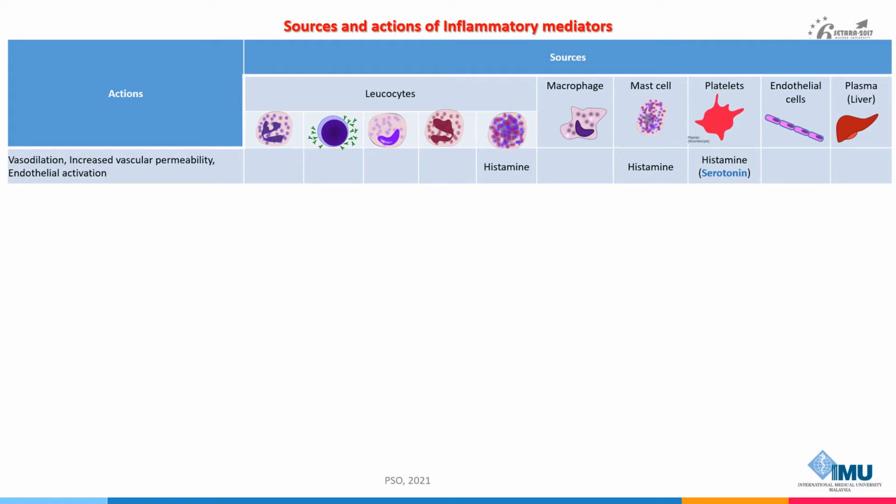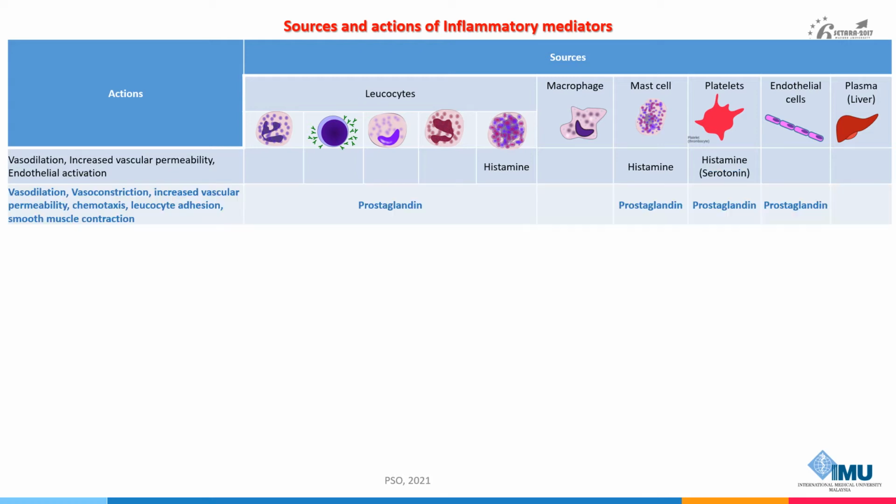The next one is serotonin, which is a preformed vasoactive mediator present in platelets and certain neuroendocrine cells. The importance of its action in inflammation is still unclear.